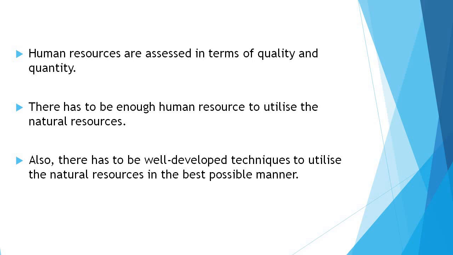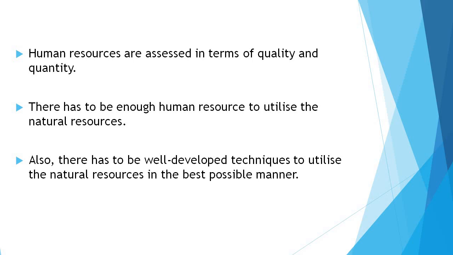Human resources are assessed in terms of quality and quantity. There has to be enough human resource to utilize the natural resource. Also, there has to be well-developed techniques to utilize the natural resources in the best possible manner. As in the previous class, we studied that anything which has some value is known as a resource. Then who is creating different kinds of resources?